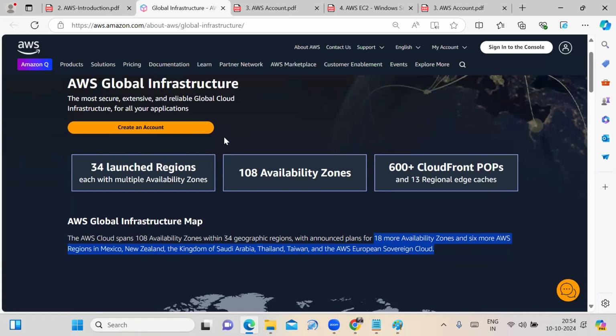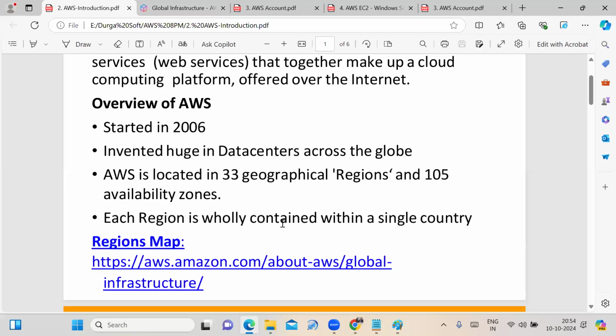Right? This is nothing but the AWS global infrastructure. With their data centers, they provide their services throughout the globe. That's why I mentioned that it is not 33 regions. AWS is now upgrading, and 34 geographic regions are there. Right now, 108 availability zones are there. They plan to upgrade further.